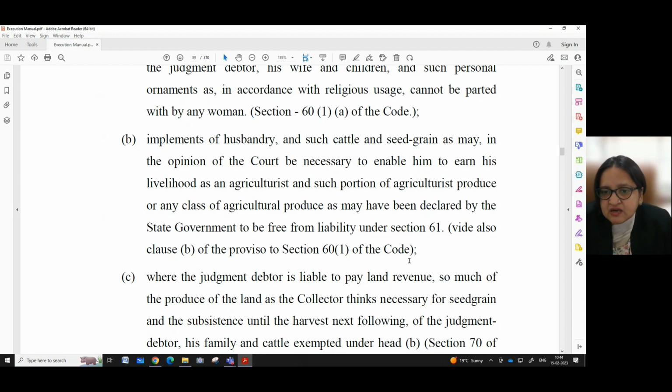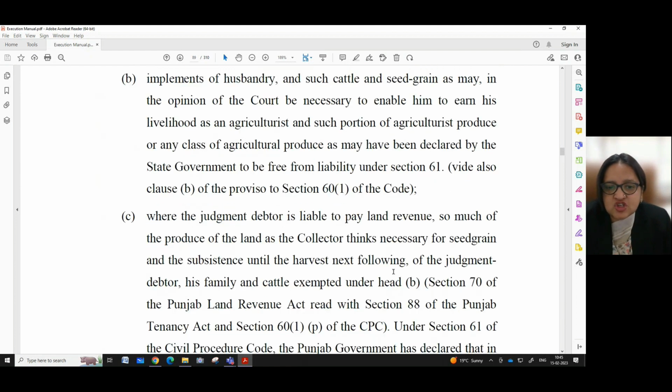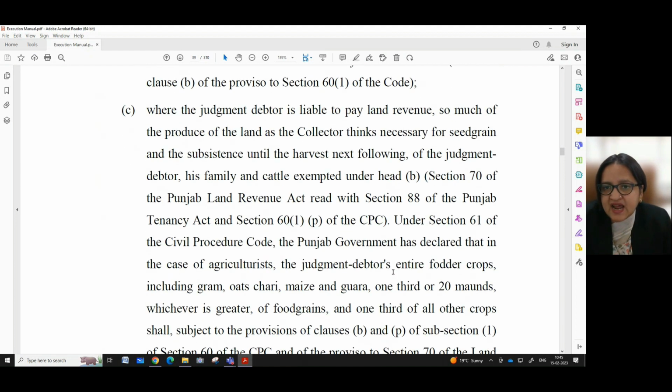Also clause B of the proviso to section 60 subsection 1 of the code: where the judgment debtor is liable to pay land revenue, so much of the produce of the land as the collector thinks necessary for seed grain and subsistence until the harvest next following of the judgment debtor, his family and cattle, exempted under head B, section 70 of the Punjab Land Revenue Act with section 88 of the Punjab Tenancy Act and section 60 subsection 1 clause P of the CPC.